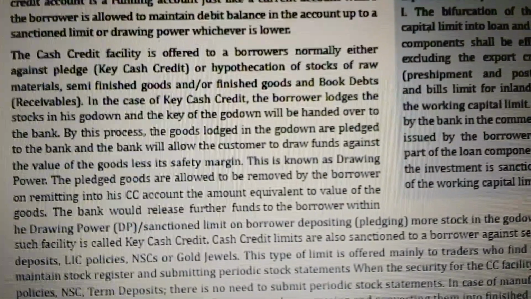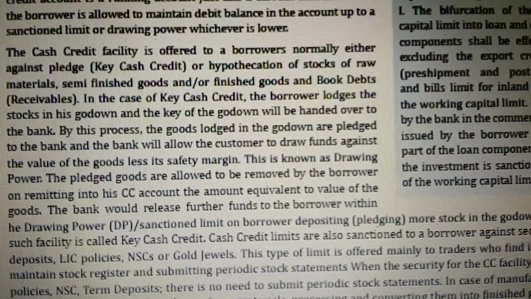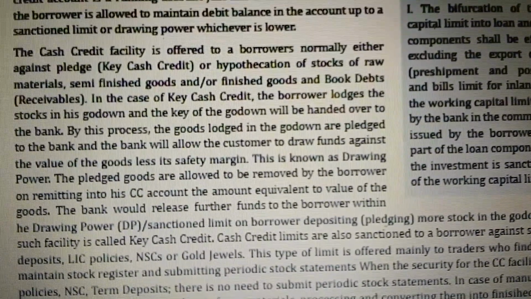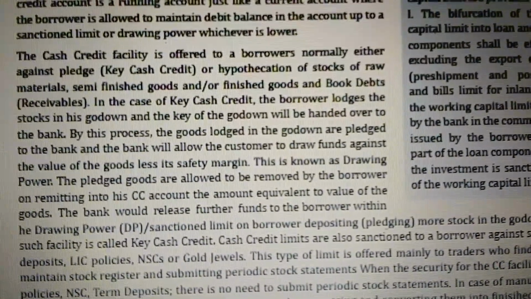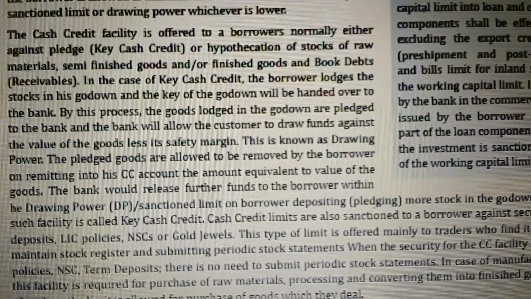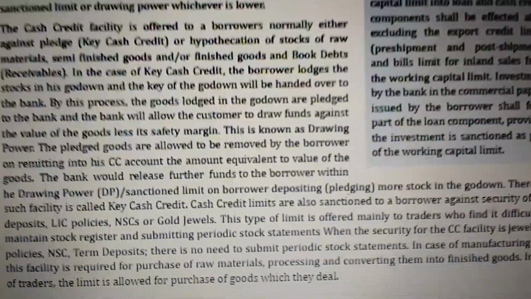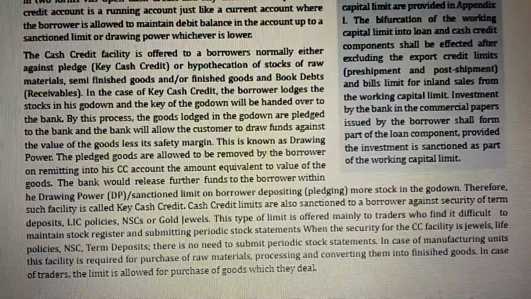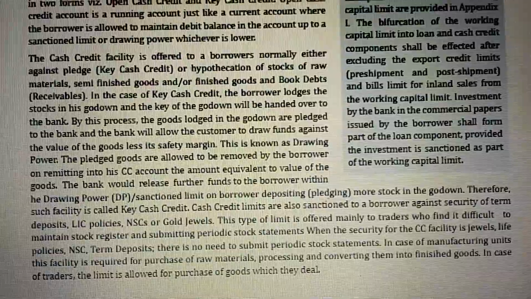The pledged goods are allowed to be removed by the borrower on remitting into the CC account the amount equivalent to the value of the goods. The bank would release further funds to the borrower within his drawing power (DP) or sanctioned limit on the borrower depositing or pledging more stocks in the godown. This facility is called the key cash credit.